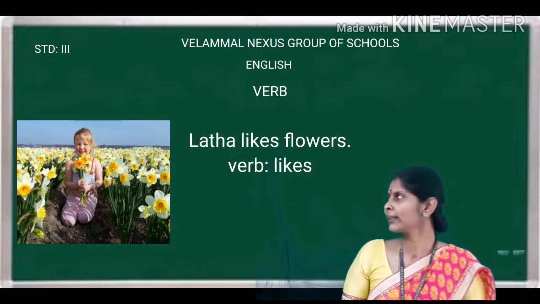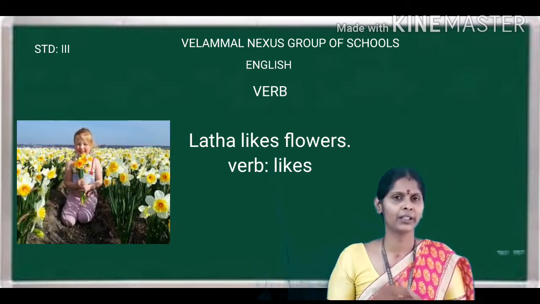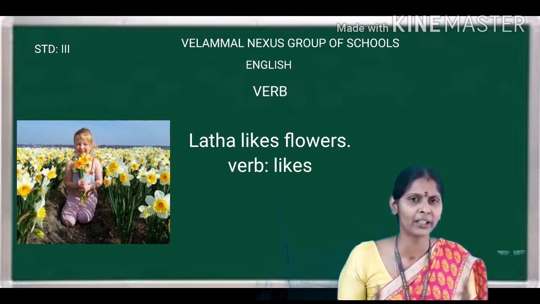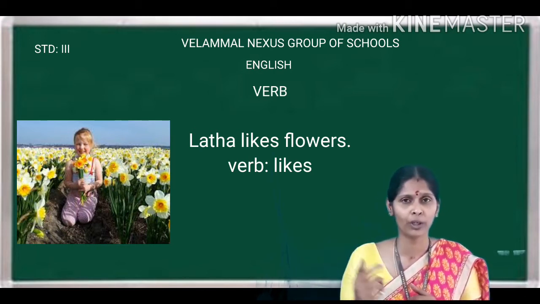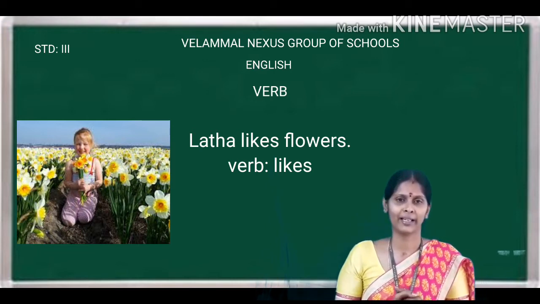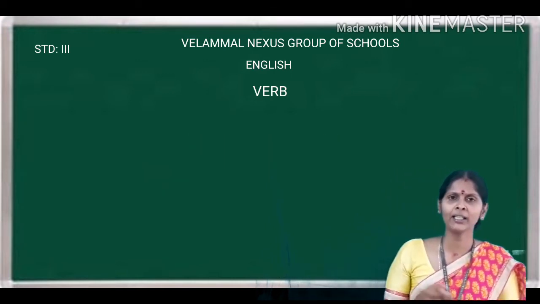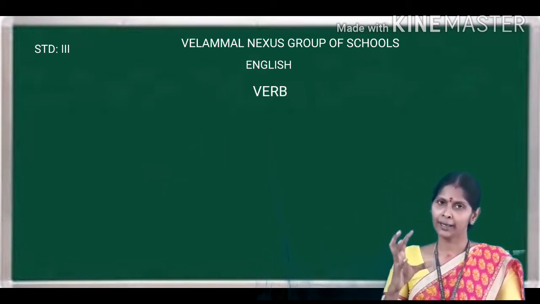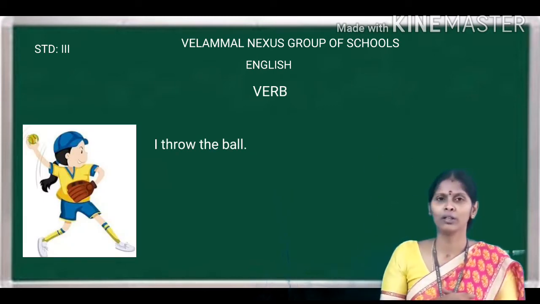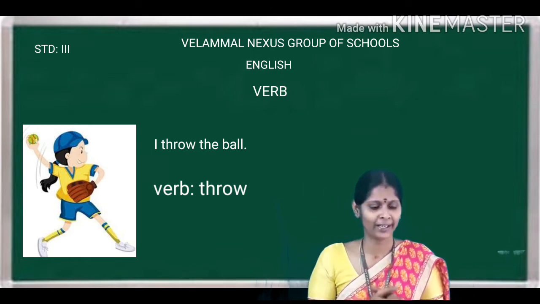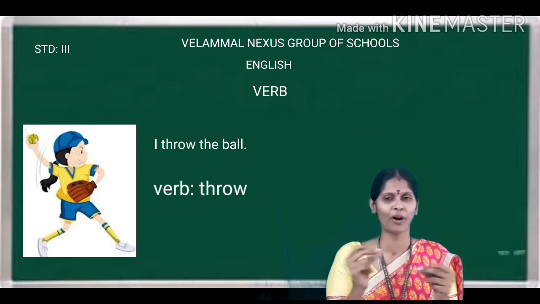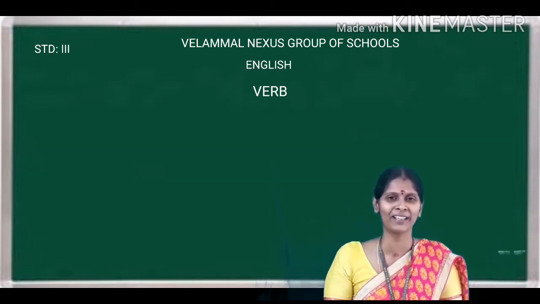Yes. Lata likes flowers. Here in the sentence, which is the verb? What is Lata doing? Which is the doing word, otherwise called verb? Likes. Yes. Lata likes. I throw the ball. So what is the verb here? Throw. Yes. Very good, children. You got it now. You know what a verb is.